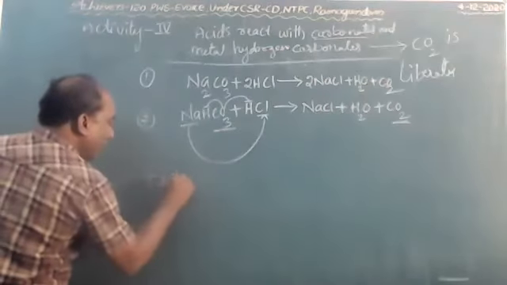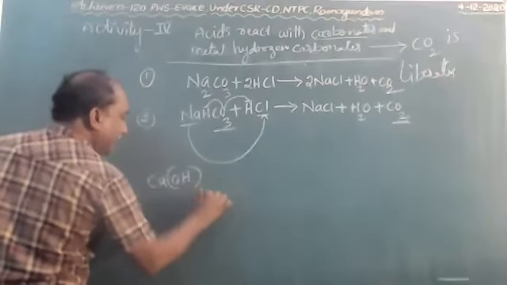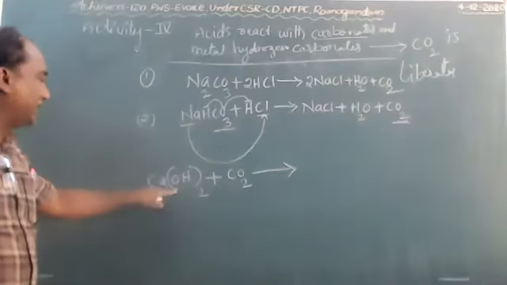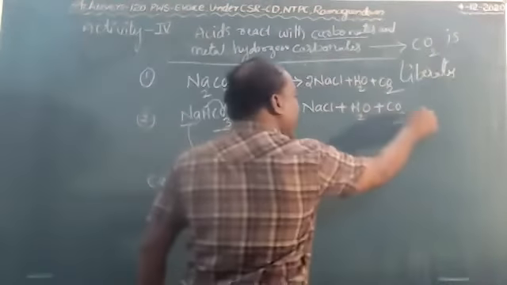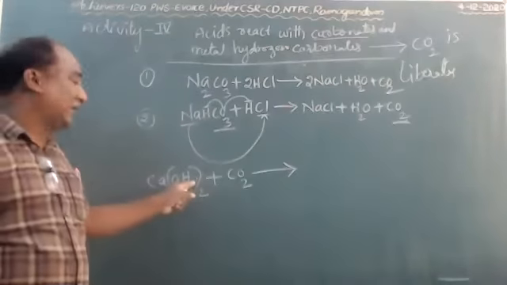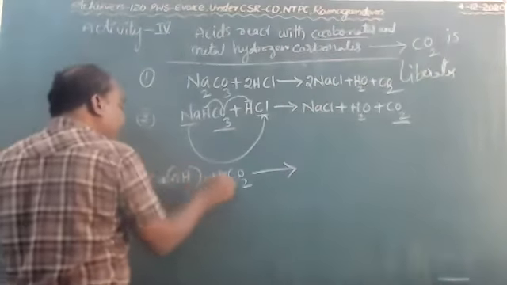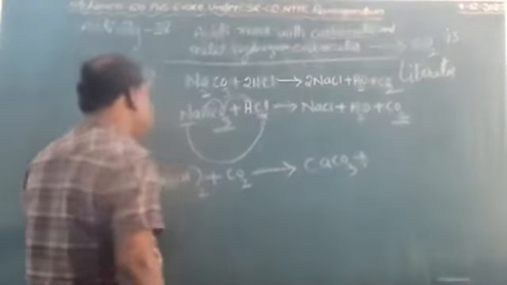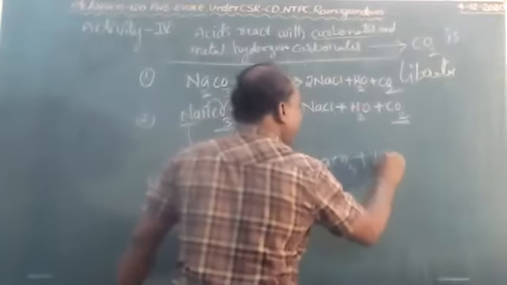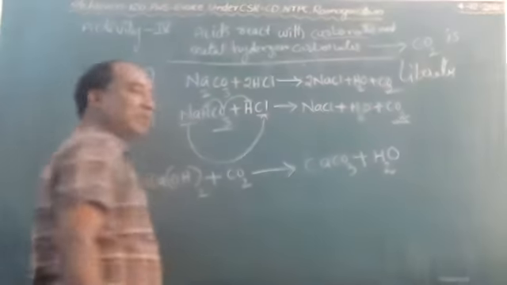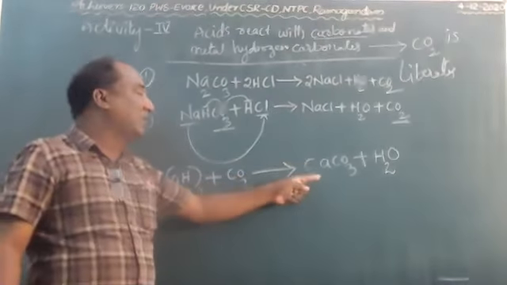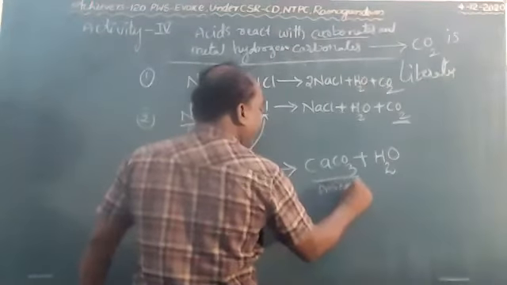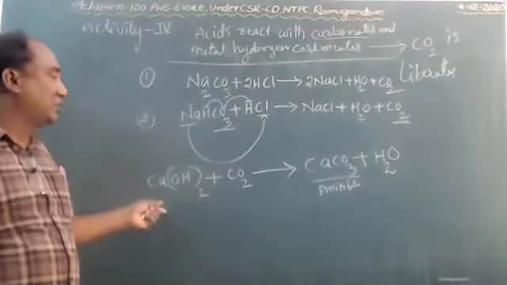What is the lime water formula? Calcium hydroxide plus carbon dioxide. What is the gas liberated? This gas passes through the lime water, and it gives calcium carbonate, CaCO3, and water. It makes a milky white substance. It is a precipitate, a white color precipitate. The white color precipitate is the milky white substance.